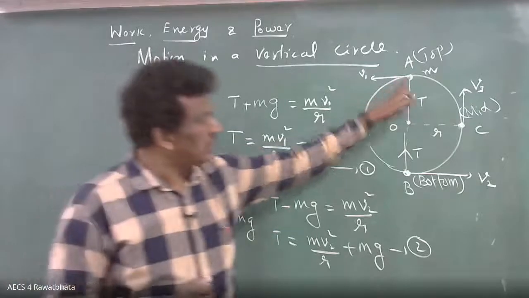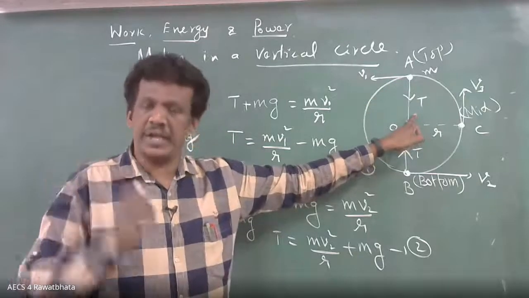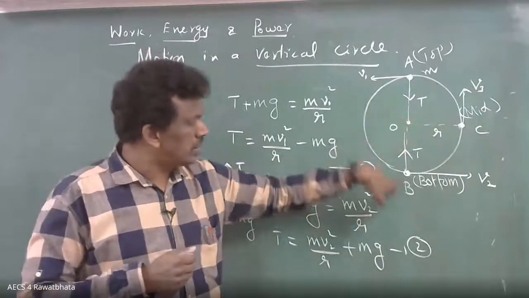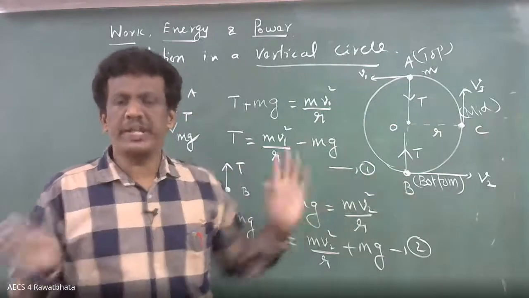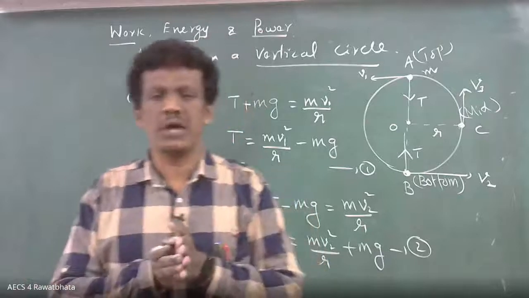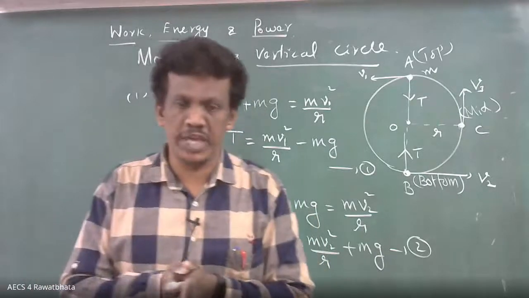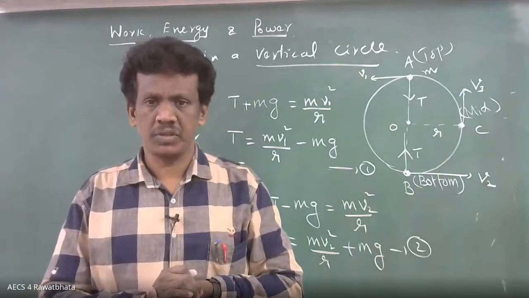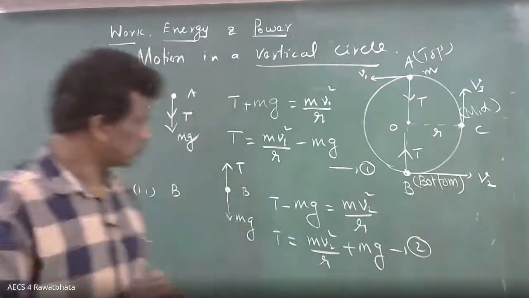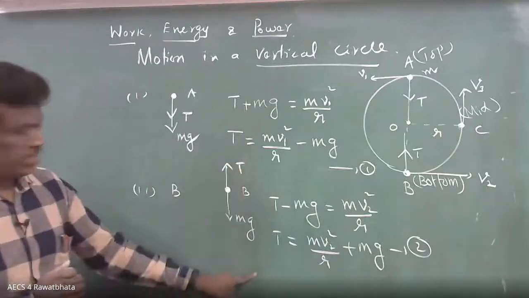If they are in the same direction, add. Opposite direction, subtract. In between, it is square root of a squared plus b squared plus 2ab cos theta. That's all. Is it clear now? I think all of you copied these two.